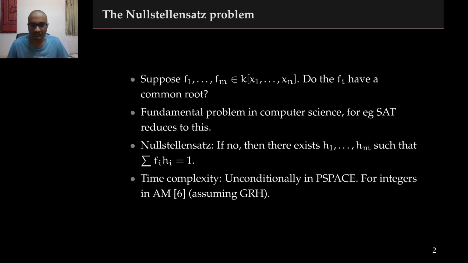Hilbert's famous Nullstellensatz states that if the polynomials do not have a common root, then there exist polynomials h1 through hm such that summation fi hi is 1. Currently, the best known complexity for this problem is PSPACE. For some special cases, such as the integers, assuming the generalized Riemann hypothesis, there is an AM protocol for this.